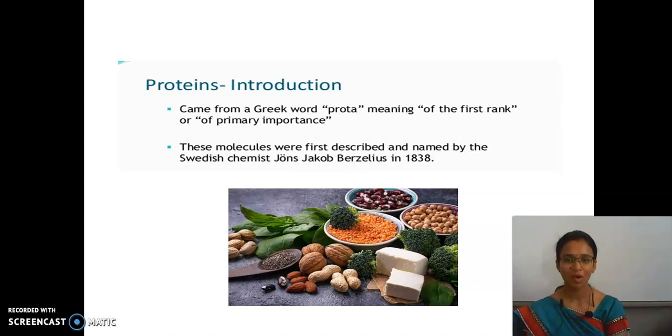These molecules were described and named by the Swedish chemist Johannes Jacob Berzelius in 1938. The sources of protein are nuts, cereals, pulses and greens. Clear? Next.